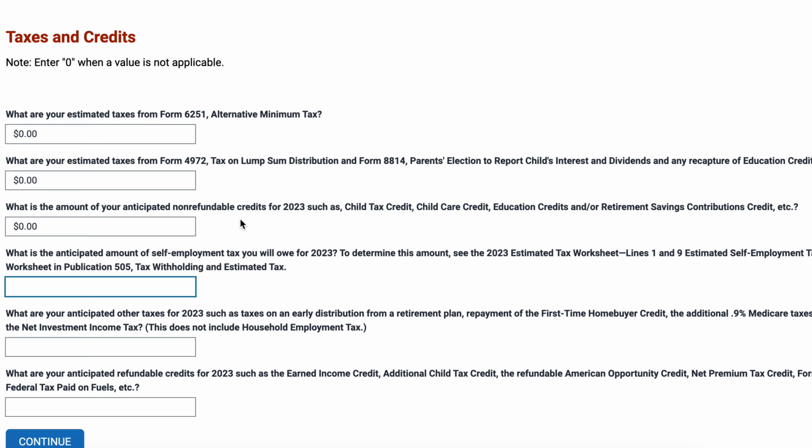We'll say no if you're not self-employed. Do you have other taxes such as net investment income tax, the first-time homebuyer credit, the additional Medicare tax? We'll just say no. Do you have any refundable credits such as the earned income credit, the additional child tax credit, the American Opportunity Credit, the refundable portion? We'll say no.